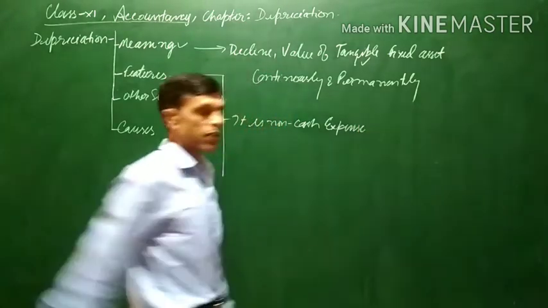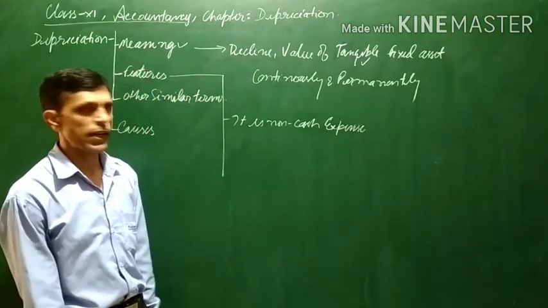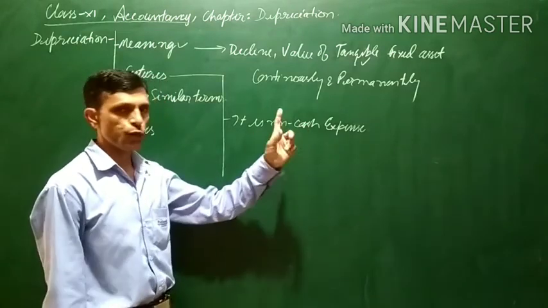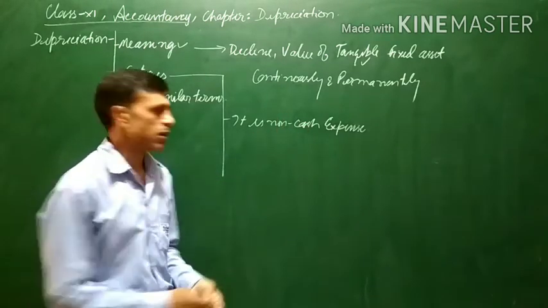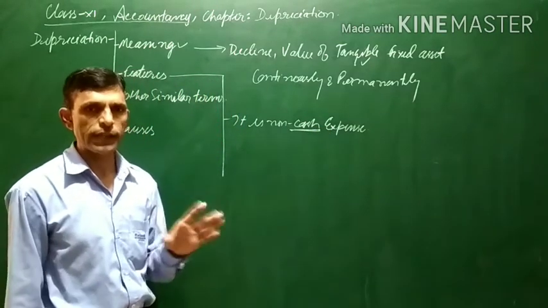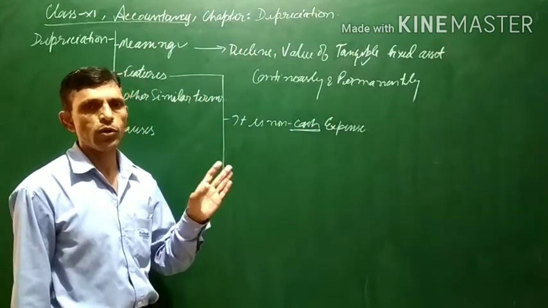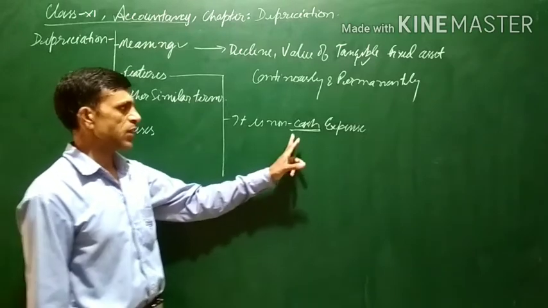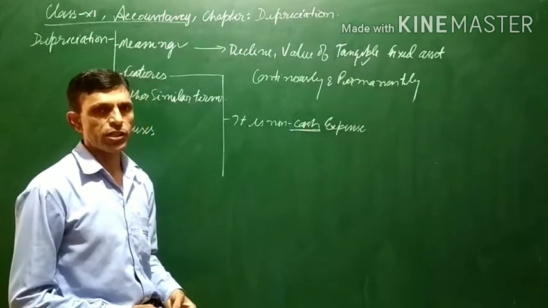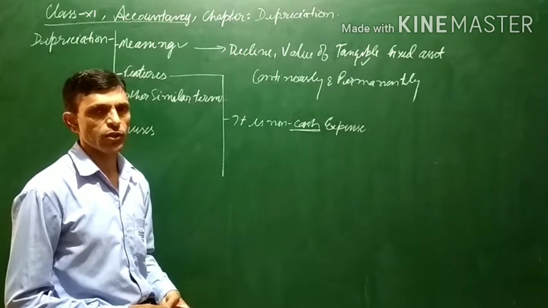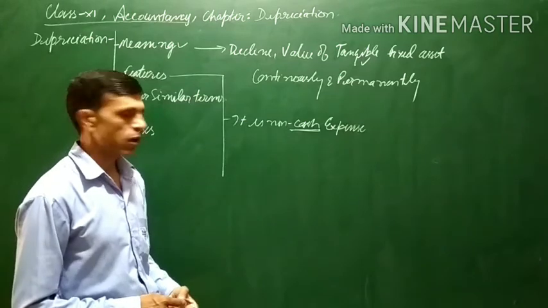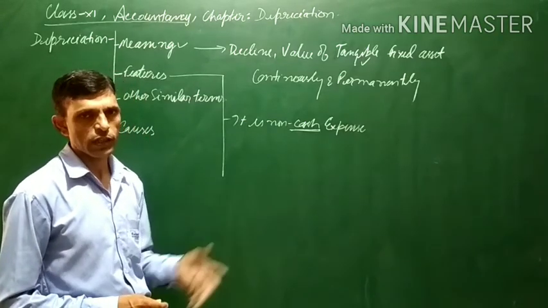If there is a decline in the value of plant and machinery, land or building, furniture, all these things, then there will be no outflow of cash. Although there is a decline in the value, there will be no outflow of cash. That is why it is known as a non-cash expense, because depreciation is a loss, or simply an expense, for the company, business, or any other organization.